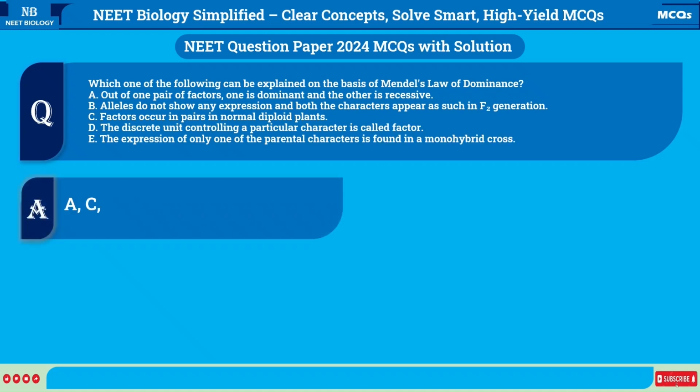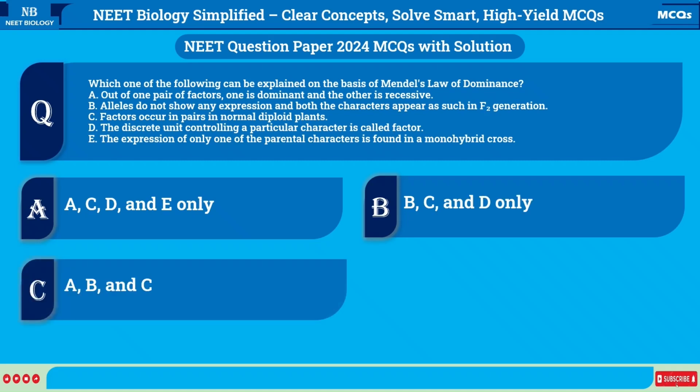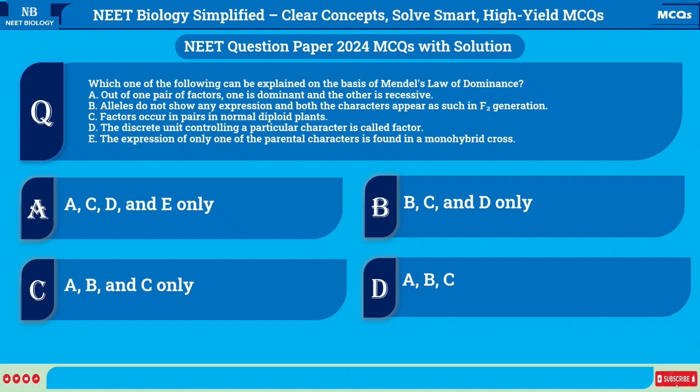A, B, and C only. B, C, and D only. C, D, and E only. D. A, B, C, D, and E. Correct answer is C, A, C, D, and E only.